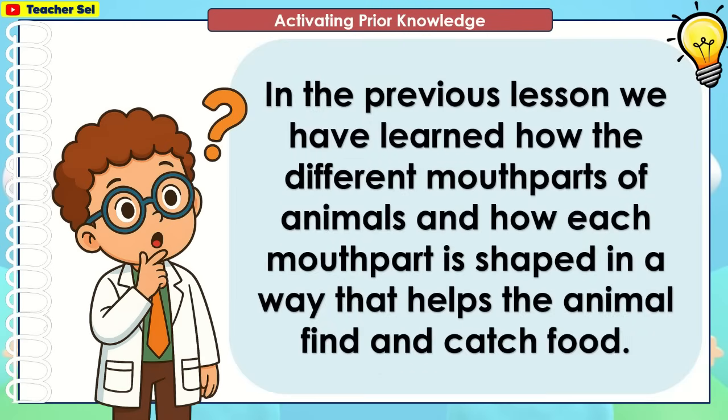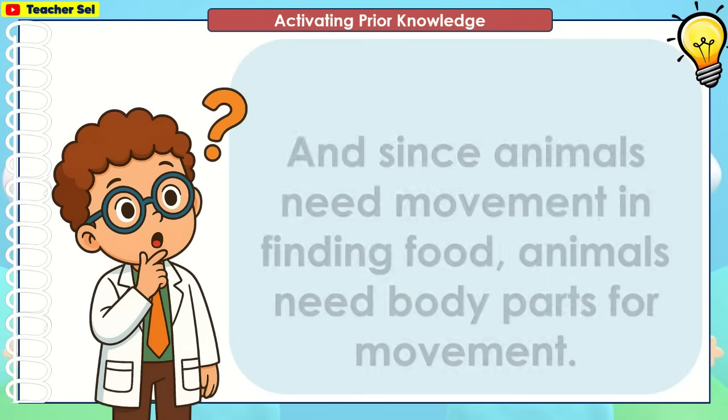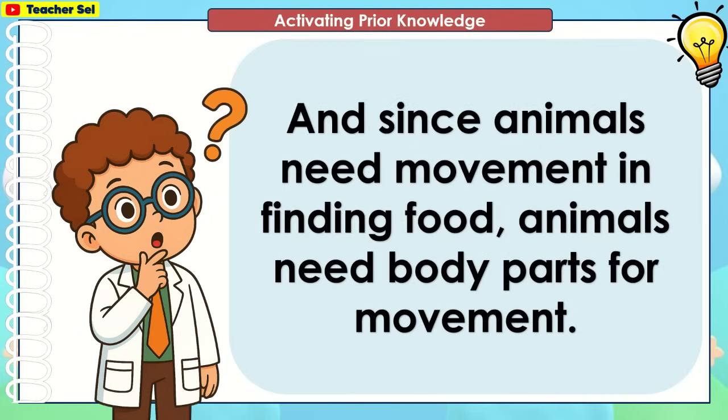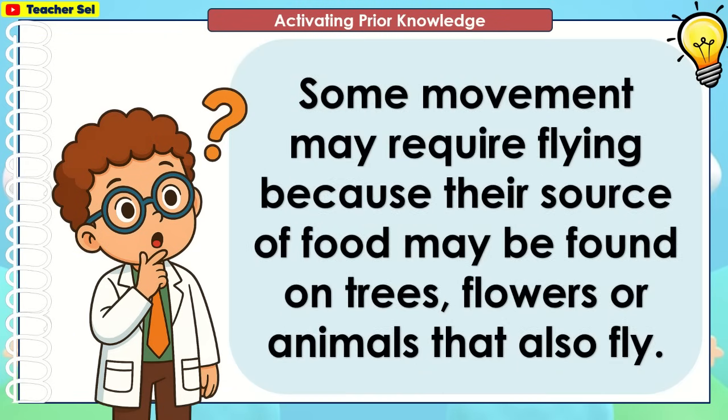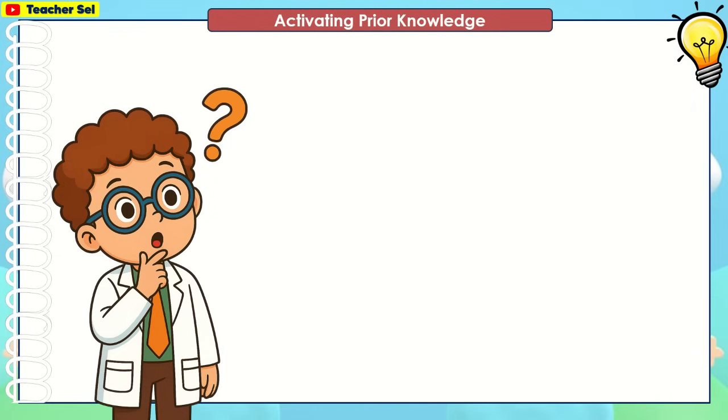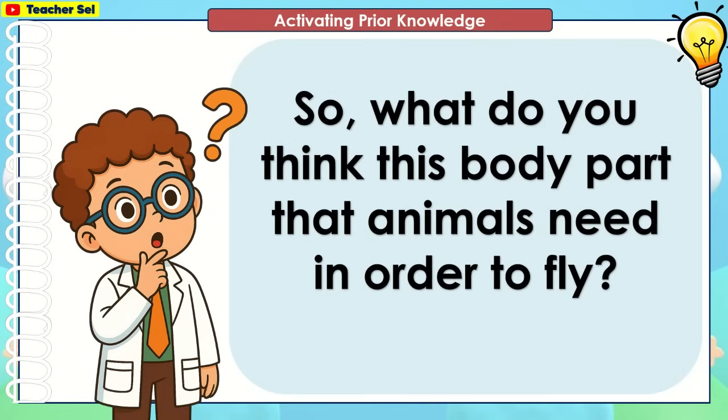In the previous lesson, we have learned how the different mouth parts of animals are shaped in a way that helps the animal find and catch food. And since animals need movement in finding food, animals need body parts for movement. Some movement may require flying because their source of food may be found on trees, flowers, or animals that also fly. So what do you think this body part is that animals need in order to fly? You're right, wings.